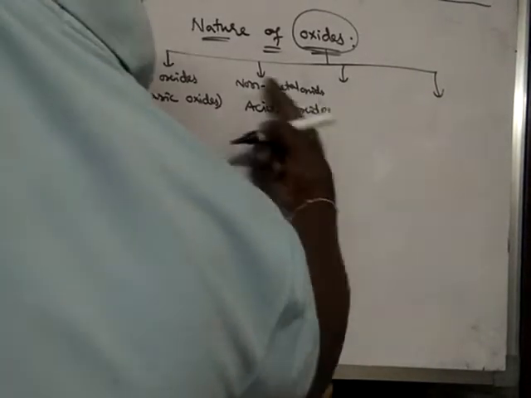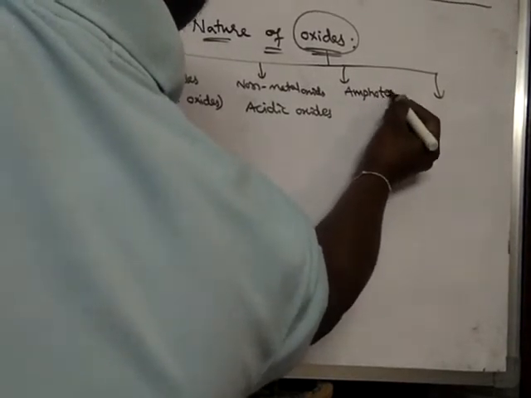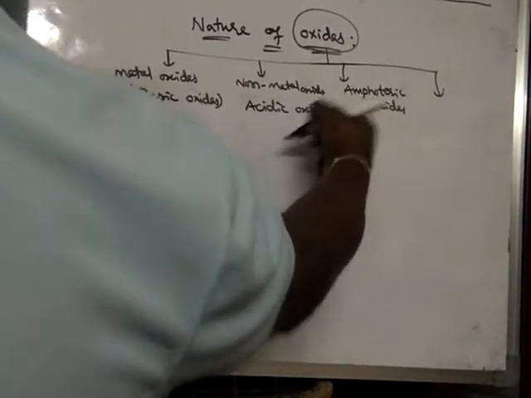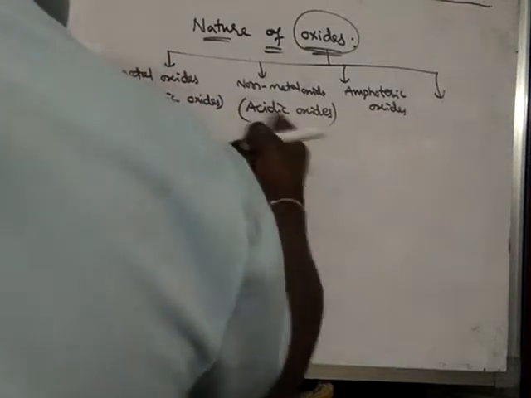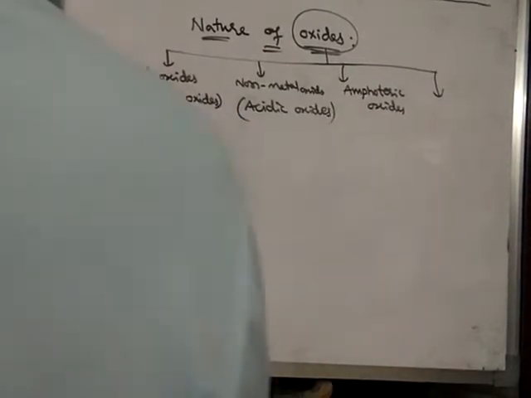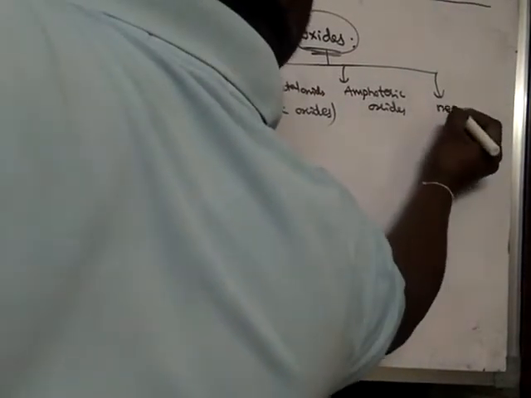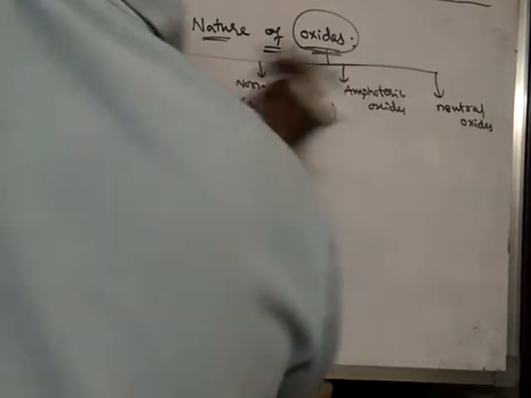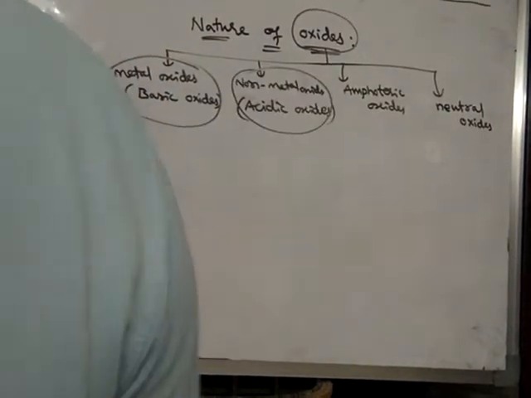The third type of oxides are amphoteric oxides. These oxides show both acidic as well as basic nature. And the fourth type is neutral oxides. So all metal oxides are basic oxides, and non-metal oxides are acidic oxides.